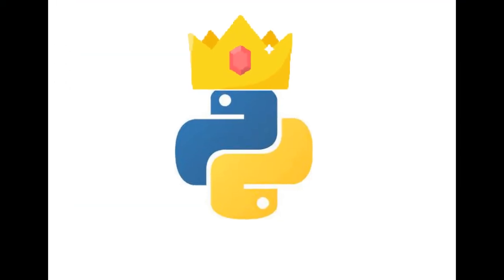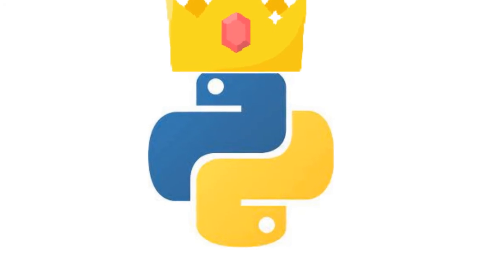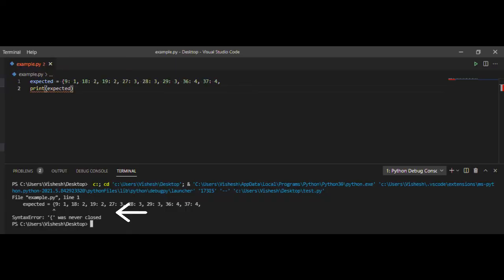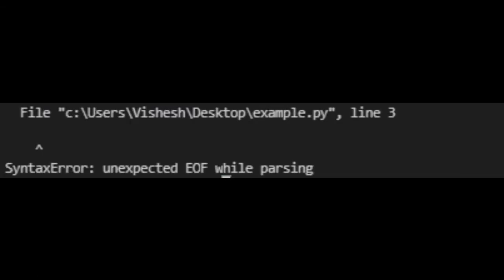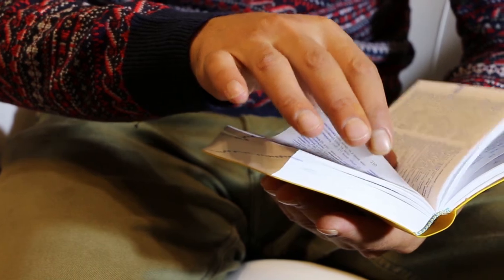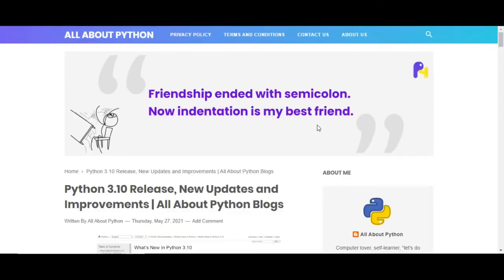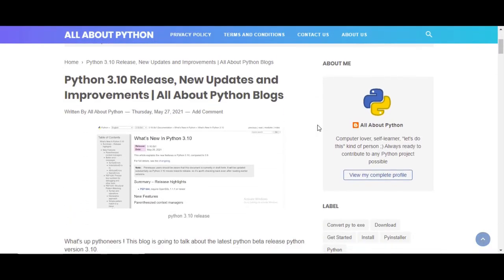But now Python provides a more informative error where it includes the location of the unclosed bracket or parenthesis instead of displaying the old error of unexpected EOF. To be honest, I have been coding in Python for almost 2 years now, and I still don't know what Python developers thought when adding such a message. But now I take my complaints back. To get more ideas about the new error messages, check out my blog, link is in the description down below.